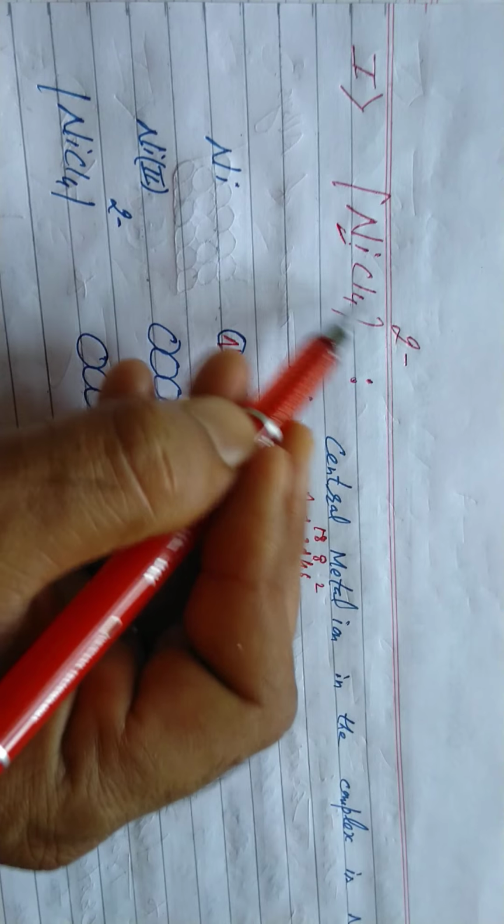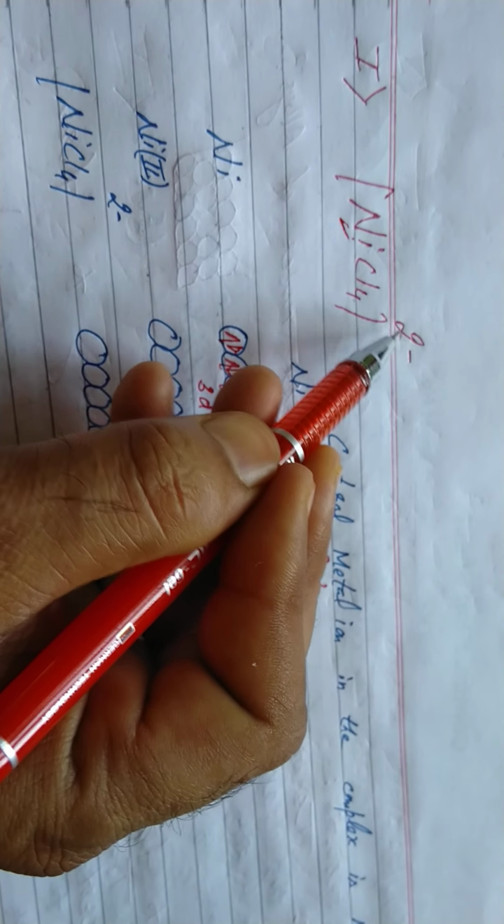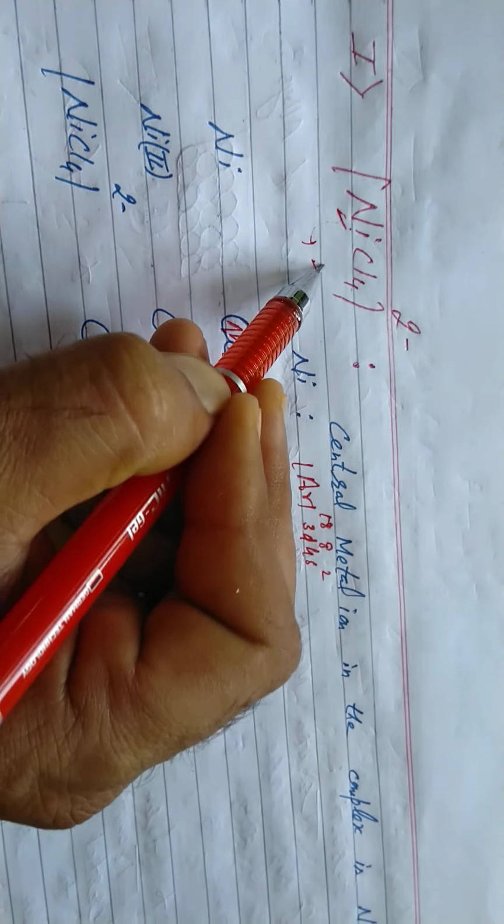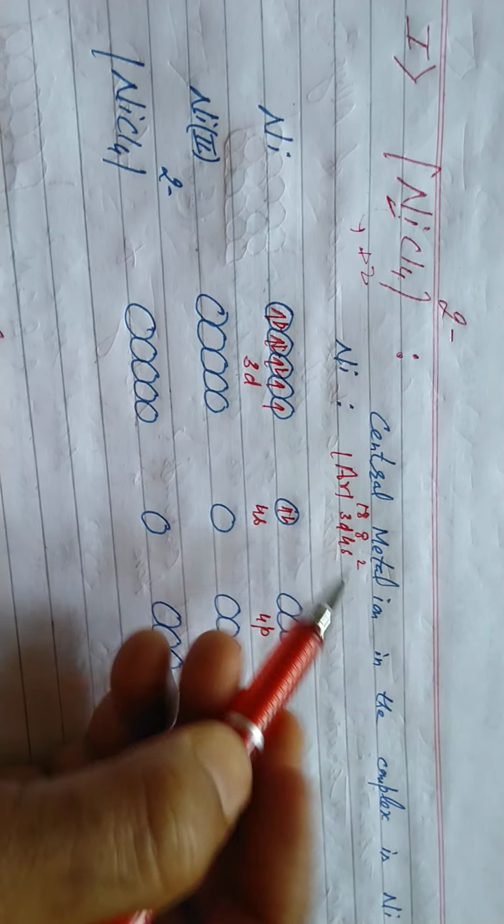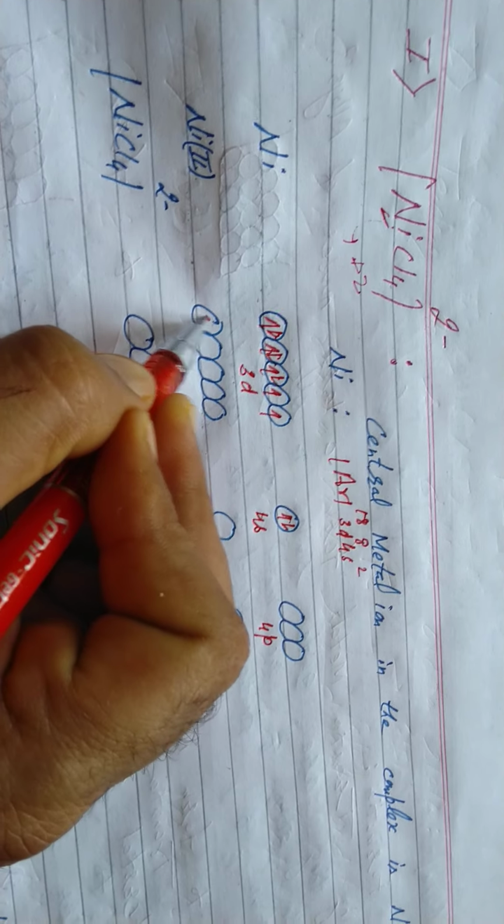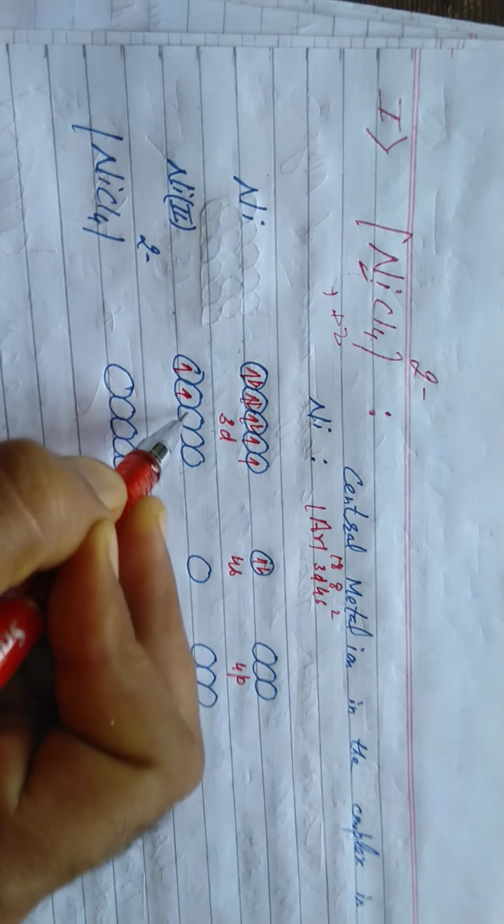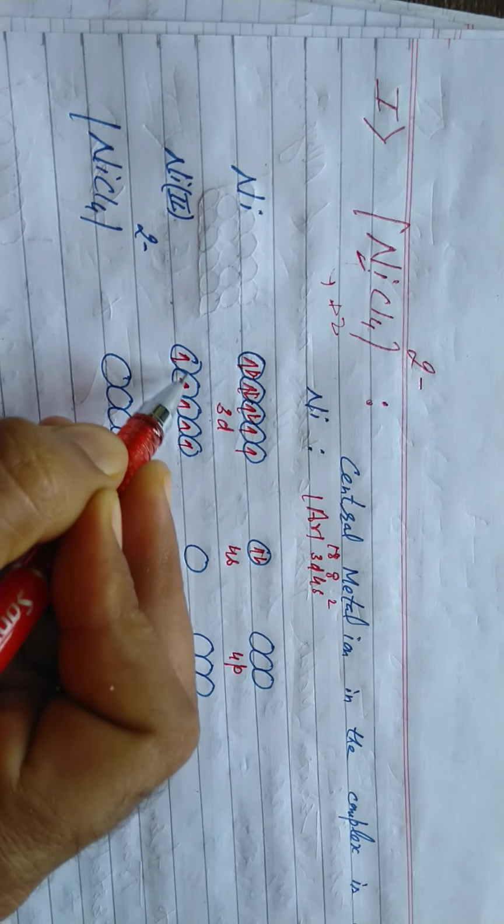X minus 1 into 4 equal to -2. -2 is the charge of the complex. But the metal ion is in +2 oxidation state. Nickel 2+, students, 2 electrons will be removed from the s subshell. Now s becomes vacant. 3d remains as d8.